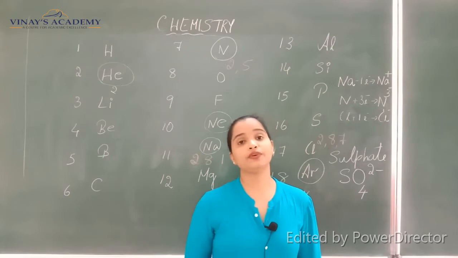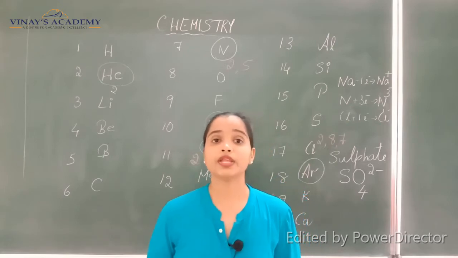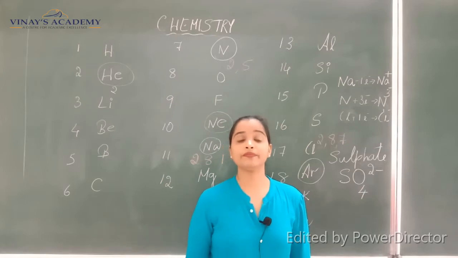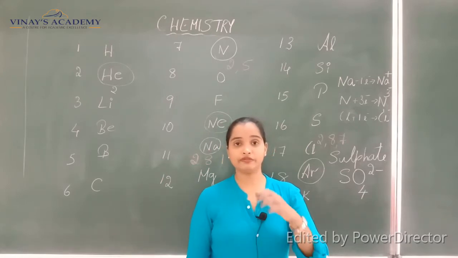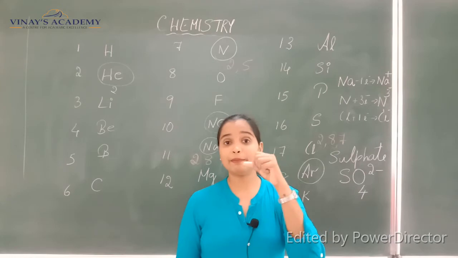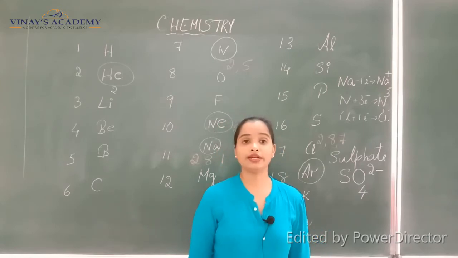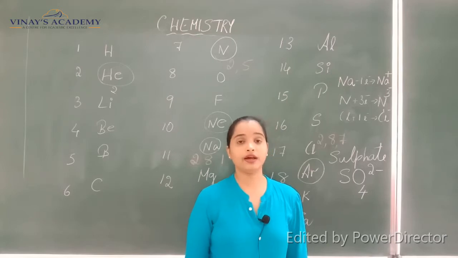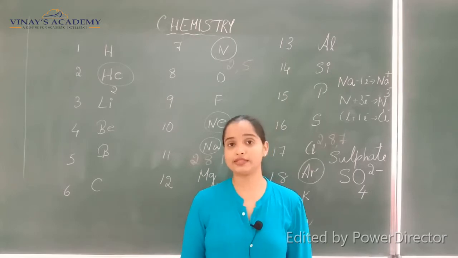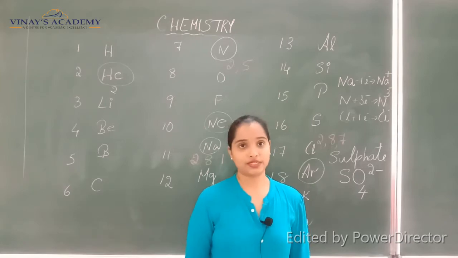Like this, if you come across any of the valencies where the formula is in the combined form with one valency, then you can call it a radical. A group of atoms behaving as a single unit, right?